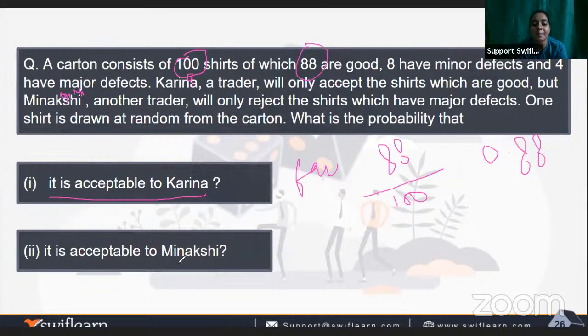After that, it is acceptable to Meenakshi. Meenakshi will accept the goods which are good and those having some minor defects. Major defects are not accepted by her.